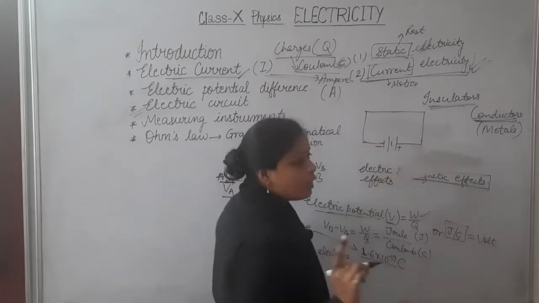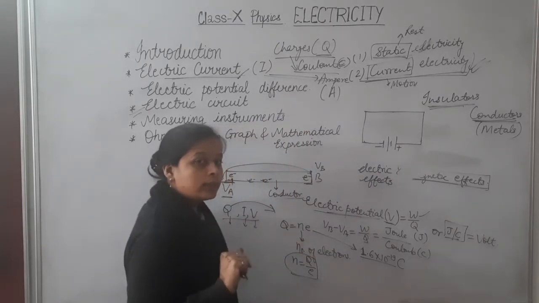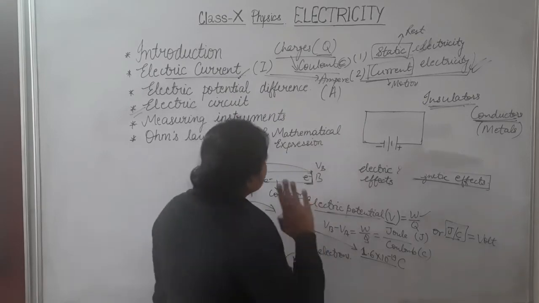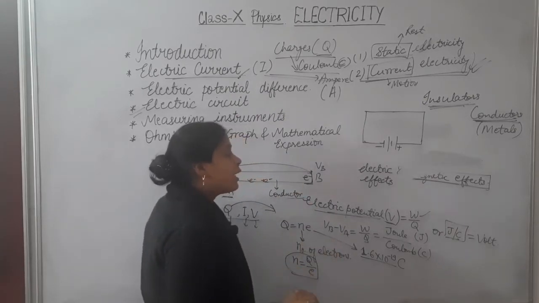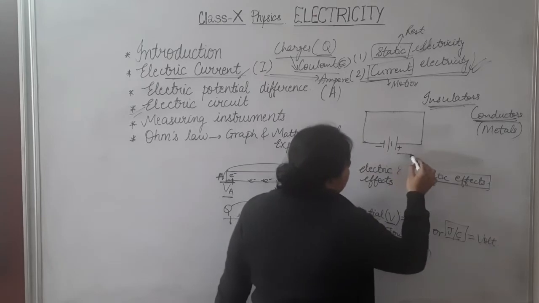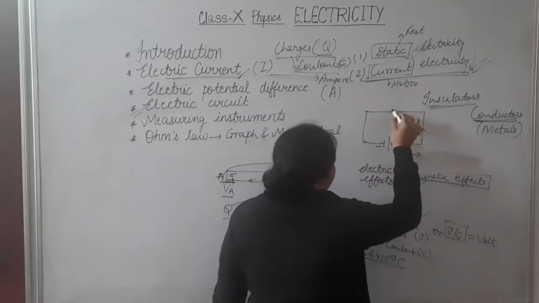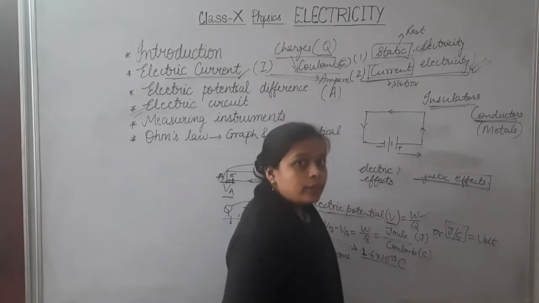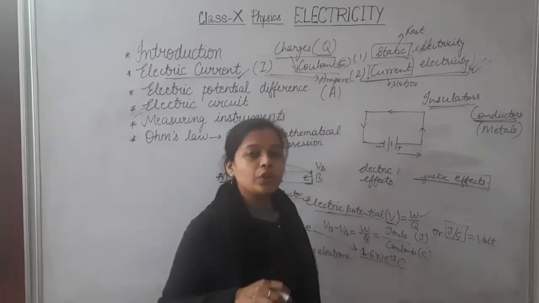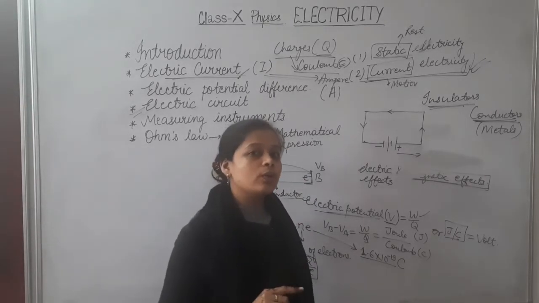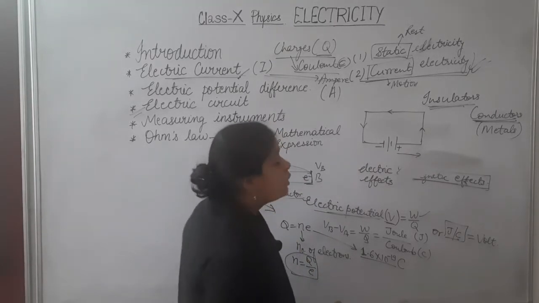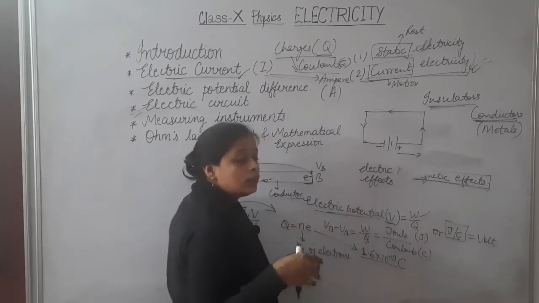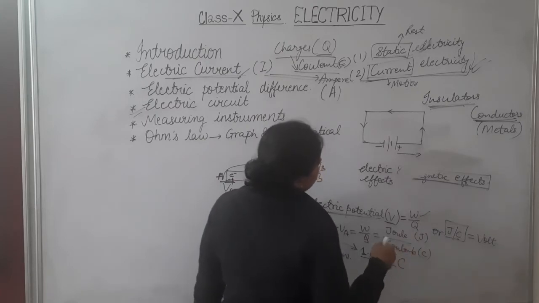One more thing, you have to remember the direction of electric current. You have studied about electric current, its unit, its denotation, but its direction is always from the positive terminal of a battery to the negative terminal. Conventionally, it moves in the opposite direction of the electron. Electron moves from negative to positive terminal, but current will always move in the opposite direction of the electron.